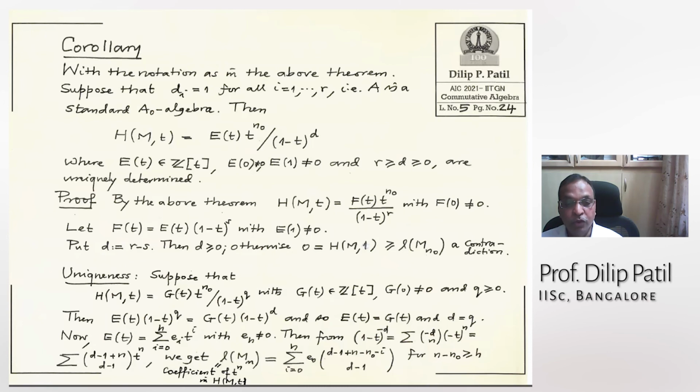So you cross multiply, this equal to that. So E(T) times (1 minus T) to the power Q is G(T) times (1 minus T) to the power D. And therefore E(T) equals G(T) and D equals Q, because 1 minus T is not a factor here, and 1 minus T is not a factor here. And this is in a polynomial ring over a field or a ring.